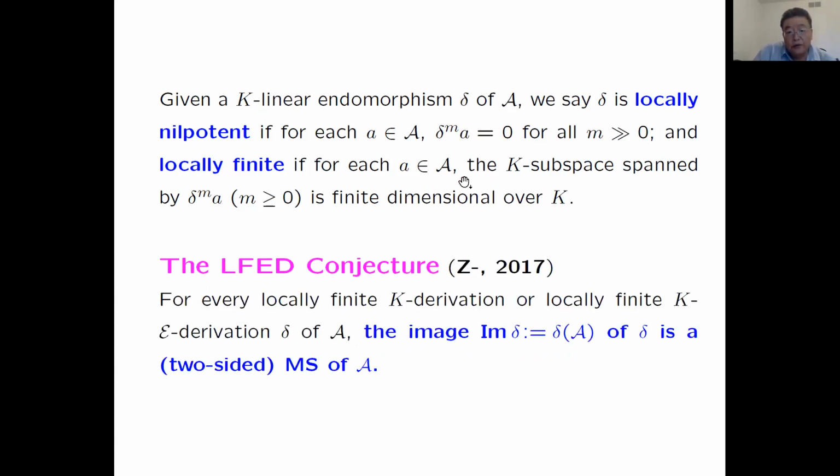So this is the first conjecture. For every locally finite K-derivation, or locally finite K-E-derivation, which came from an endomorphism, delta of A, the image of the whole algebra under delta must be a two-sided Mathieu subspace of A. So the image of the whole algebra under a locally finite derivation or K-E-derivation should be a Mathieu subspace.